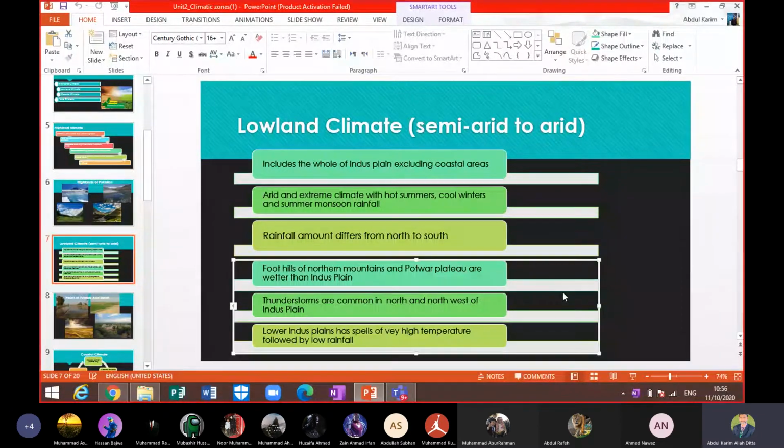And summer monsoon rainfall. Here the source of rainfall is the summer monsoon, which happens in Pakistan due to monsoon winds, which blow from the Bay of Bengal. Then they enter India, Bangladesh, and after India, they enter Pakistan, in the north part of Pakistan. So they bring a lot of rainfall in the north part of Pakistan.